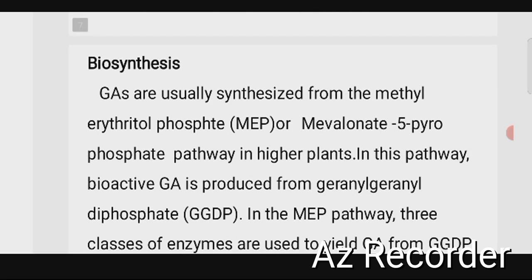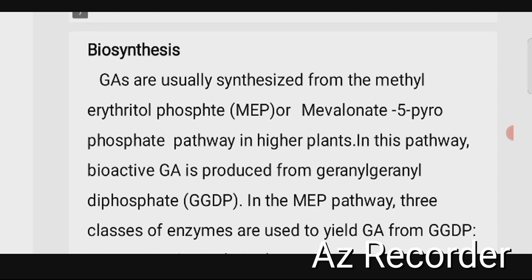Next one, biosynthesis of gibberellin hormone. Gibberellins are usually synthesized from the methylerythritol phosphate pathway or the mevalonic acid pathway. In higher plants, in this pathway, bioactive gibberellin is produced from geranylgeranyl diphosphate. In the mevalonic acid pathway, three classes of enzymes are used to yield gibberellin from geranylgeranyl diphosphate, and it is also otherwise called terpenoid synthesis.